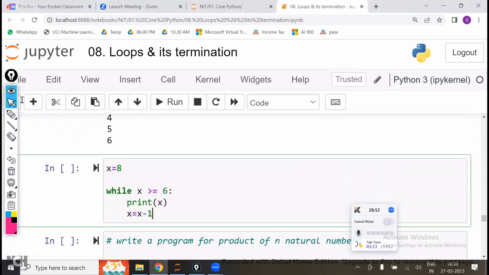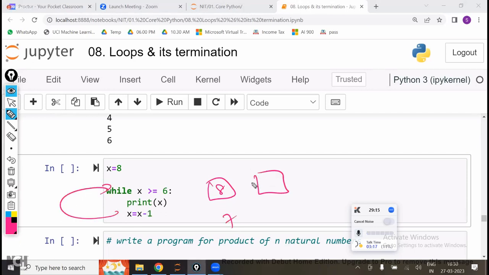X is equal to 8. While X is greater than or equal to 6, print X, then X is equal to X minus 1. First, 8 is greater than 6, satisfied, so 8 will be printed. X is equal to X minus 1, that is 7. From here, again it will go back to the condition. 7 is greater than or equal to 6, condition satisfied, so print X. 7 will be printed and now X is equal to 6. Again 6 is greater than or equal to 6, condition satisfied. Print X, that is 6, and X is equal to X minus 1, which is 5.